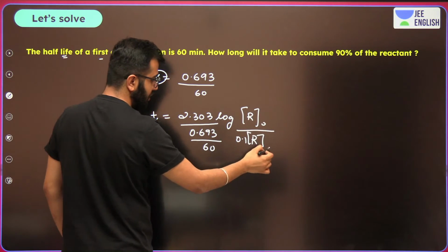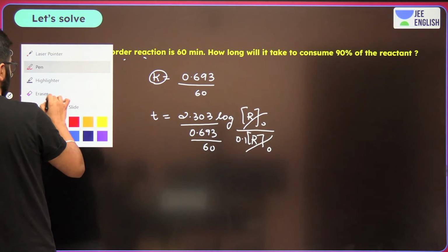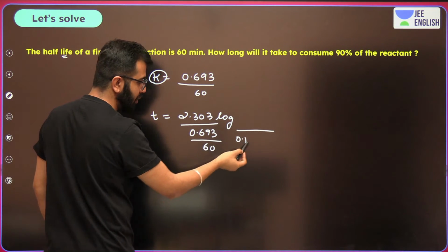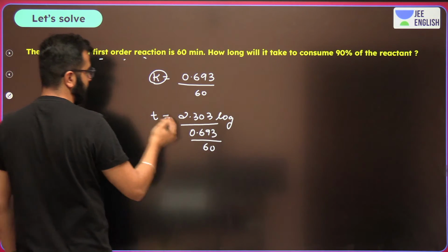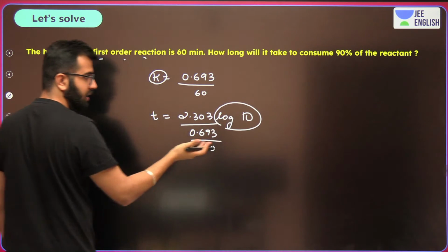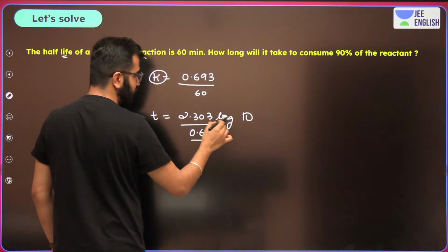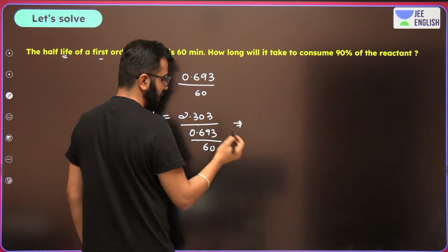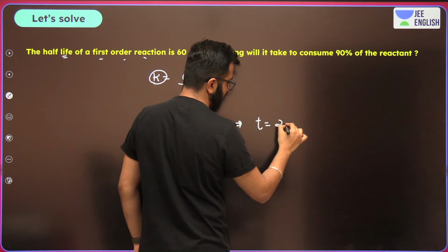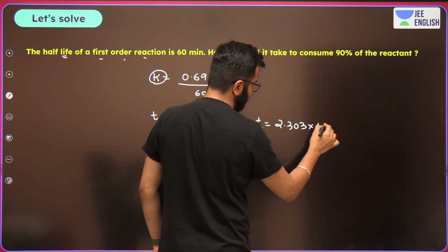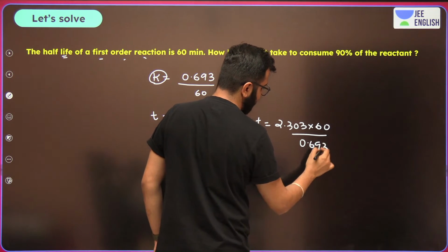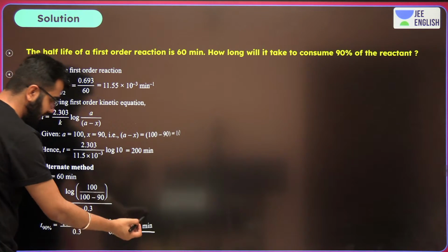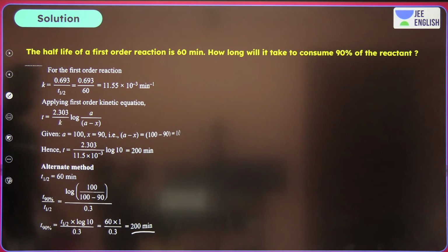And just remember, these values get cancelled and we are left with 1 upon 0.1, which can be written as log 10. And log 10 is nothing but 1. So what you really have to calculate is T equals 2.303 into 60 upon 0.693. This is what you have to calculate. And the correct answer to this question comes out to be 300 minutes.